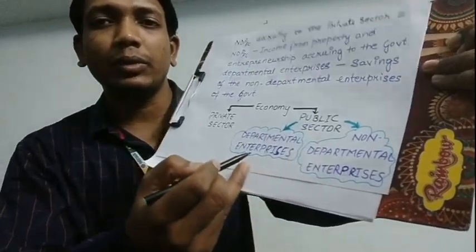Now the departmental enterprises consist of what? Every enterprise that has 100% ownership of the government falls under departmental enterprises.